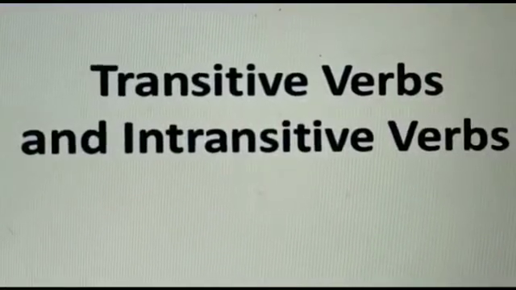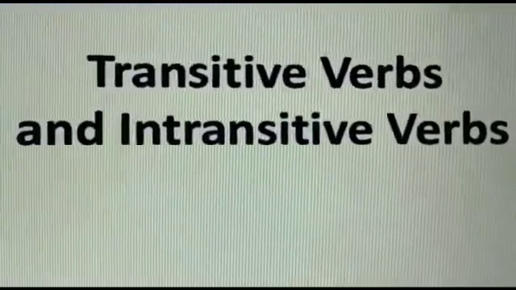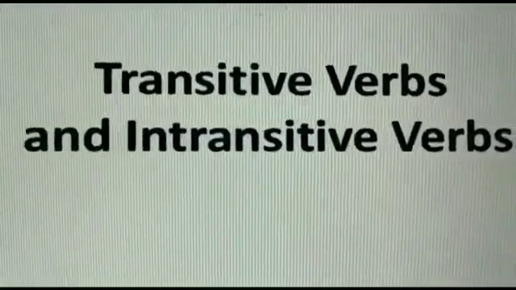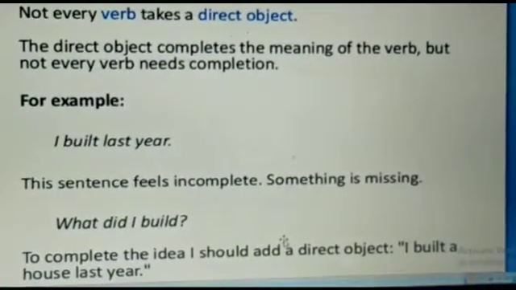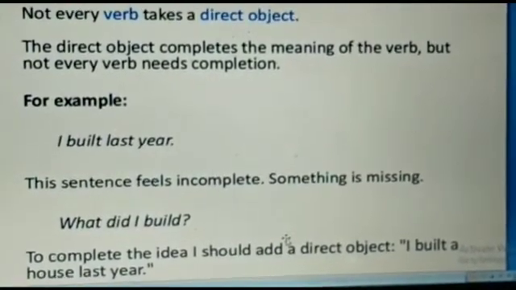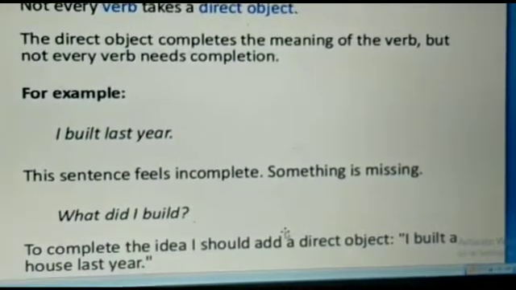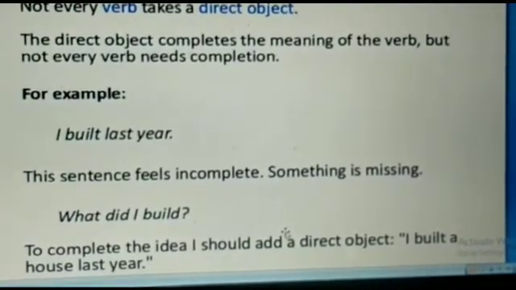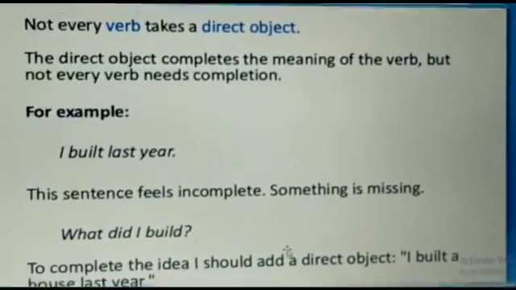And the next topic that you have in your book is transitive verbs and intransitive verbs. A transitive verb always takes an object while an intransitive verb does not take an object. Let us go through some examples to understand the concept of transitive and intransitive verbs. Not every verb takes a direct object. The direct object completes the meaning of the verb, but not every verb needs completion. For example, I built last year. This sentence feels incomplete. Something is missing. What did I build? To complete the idea, I should add a direct object. I built a house last year.